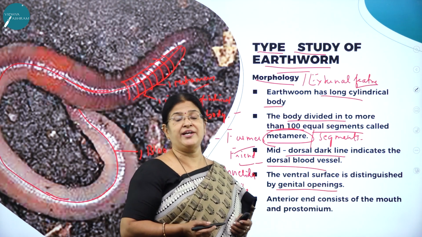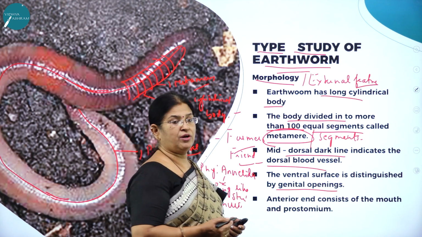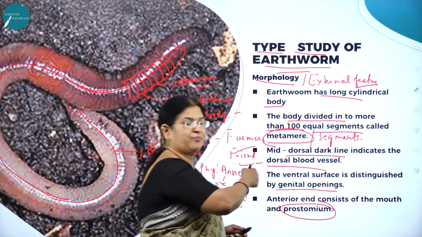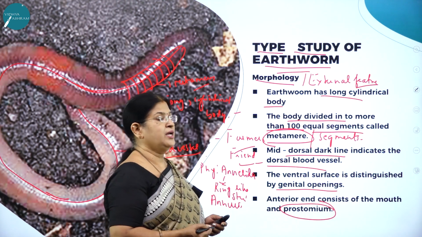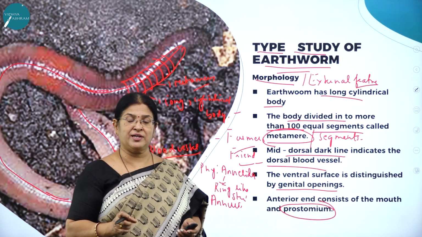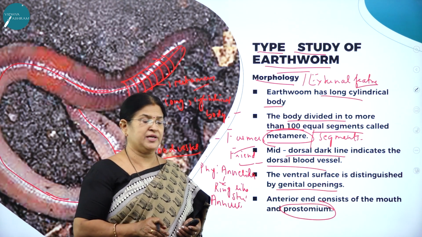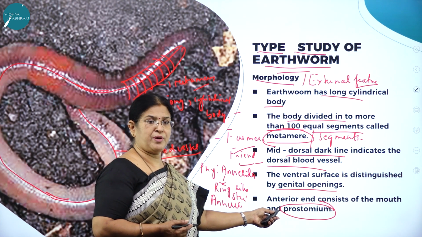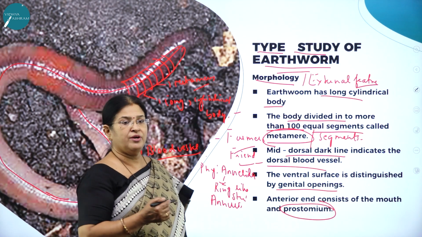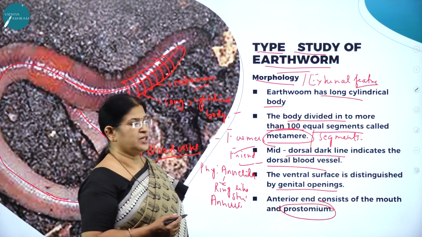The anterior end of the body consists of the mouth with what we call the prostomium, a very important structure of the body. I'm going to show it to you in the next slide. As I said, it is a burrowing animal. It breaks down the soil particles and burrows, and for cracking the soil particles, this part of the mouth called the prostomium is very helpful to the animal. So in this session, we are going to study the type study of earthworm.